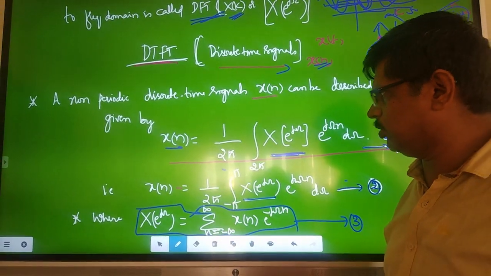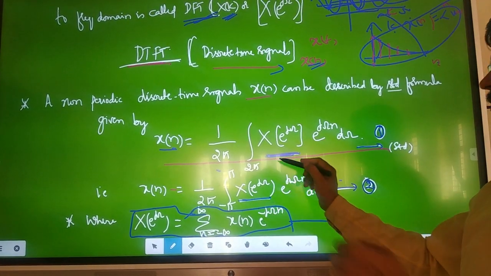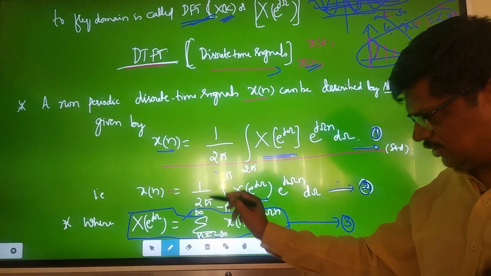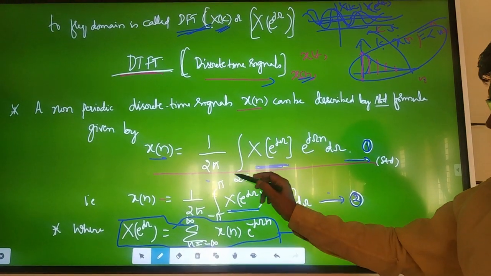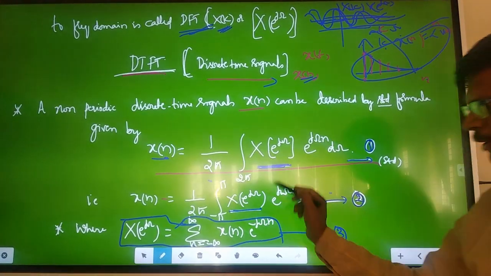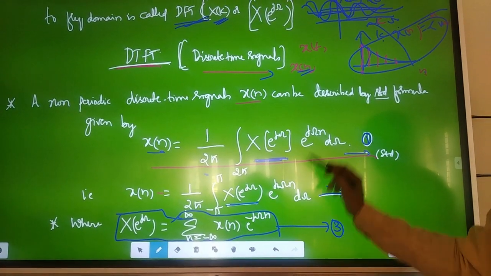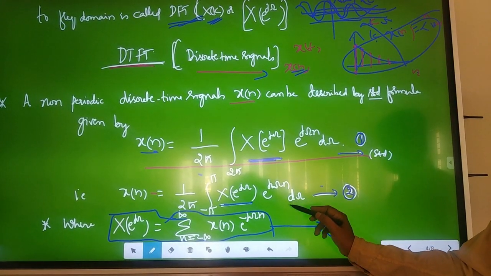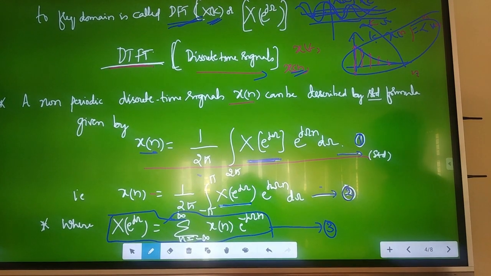Now that can be written as x of n is equal to 1 by 2 pi, with integration because I am using non-periodic signals, from minus pi to pi of x of e power j omega into e power j omega n d omega. Call this equation number 2.